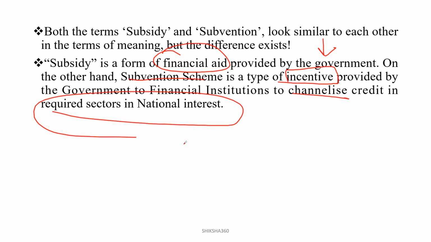Clear? So subvention is provided to the financial institutions by the government. Subsidy is based on products to reduce the cost, and subvention is to reduce the interest rate, in simple language.